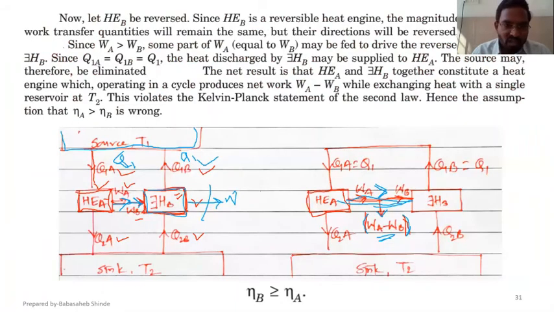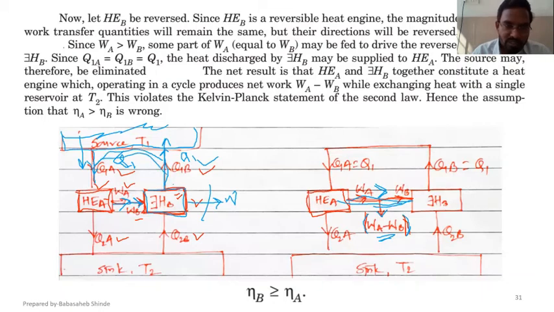So here, the amount of heat rejected by the heat engine to a source is exactly the same as the amount of heat extracted by the heat engine. That is correct, Pradeep? Yes sir. So now what we are going to do, as the amount of heat rejected by this one and the amount of heat accepted by this one is the same, we will remove this source and connect those two together.